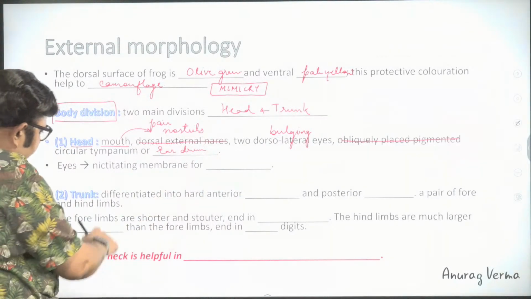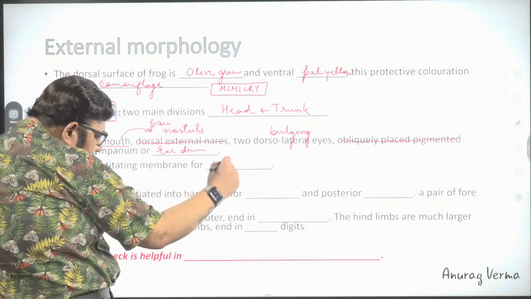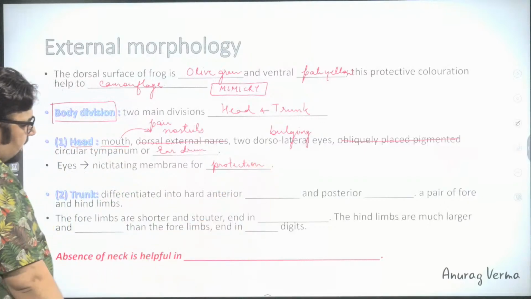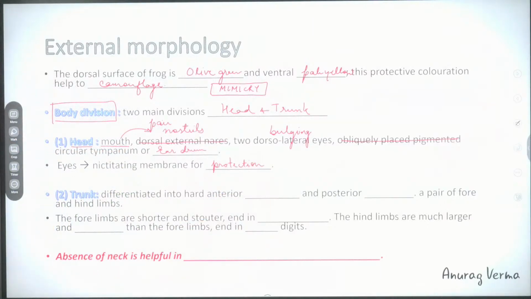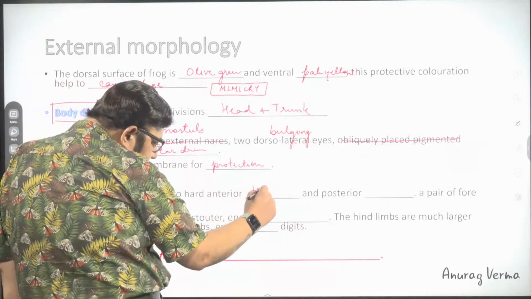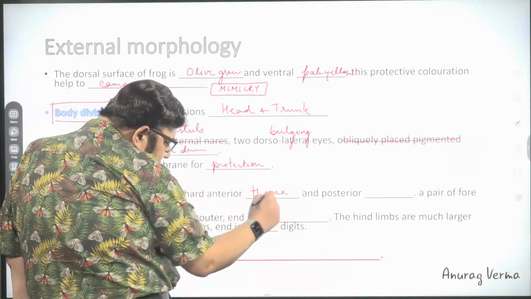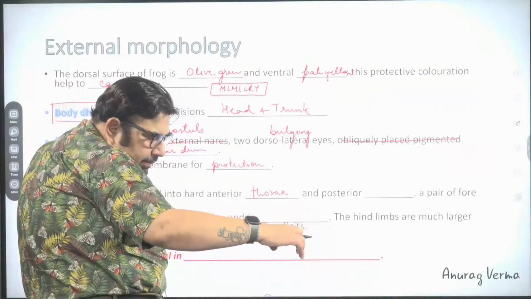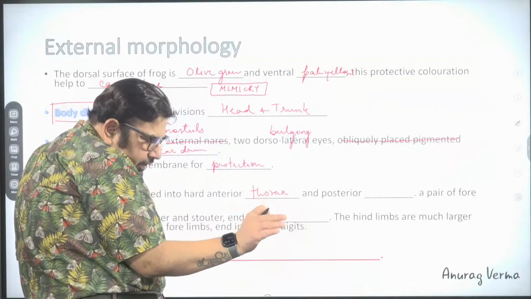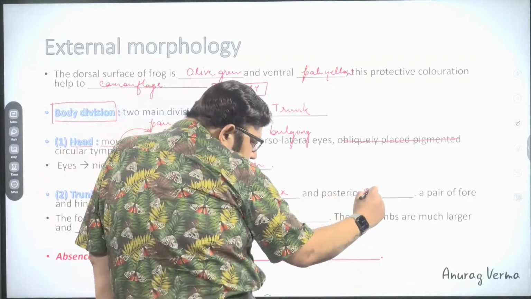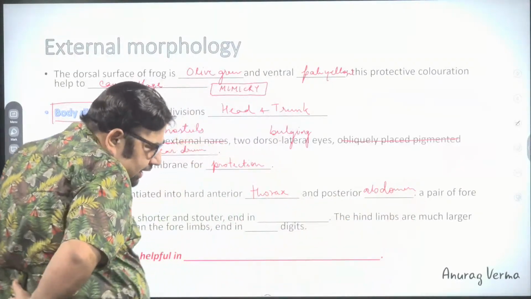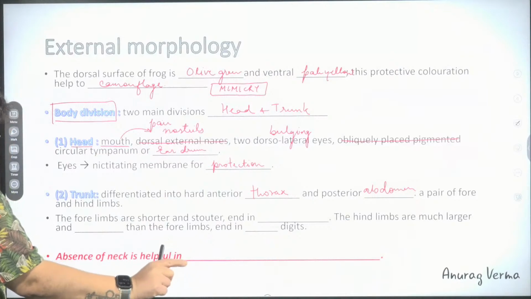The eyes have a nictitating membrane for protection in water. Trunk is differentiated into a hard anterior part, the thorax. Why is it hard? Because of the rib cage. If you hold the animal there, it will be hard. But if you hold the abdomen side, it will be softer. The posterior is the abdomen. In the abdomen, only the vertebral column is hard and bony. The other part we can easily squeeze.